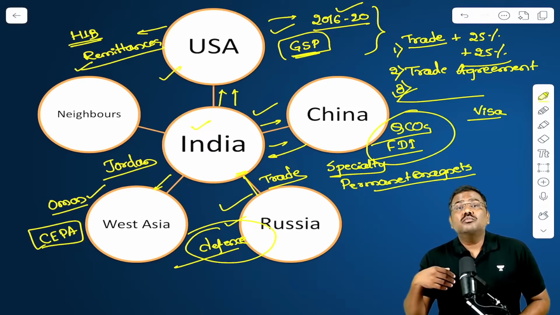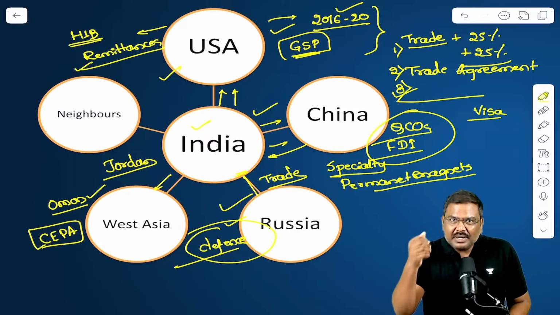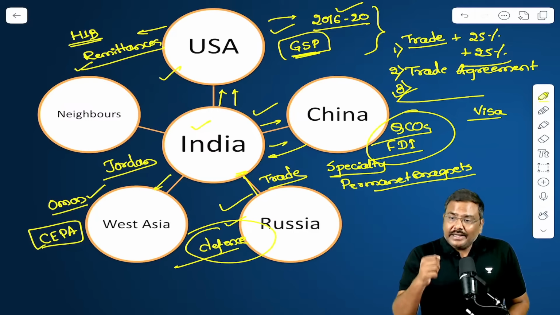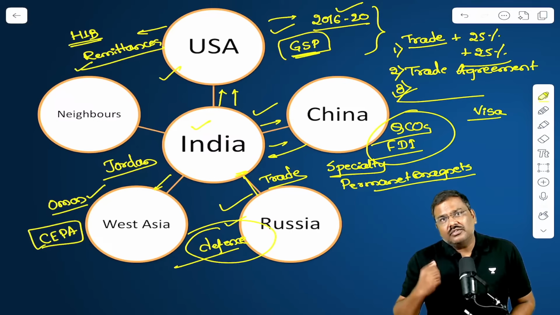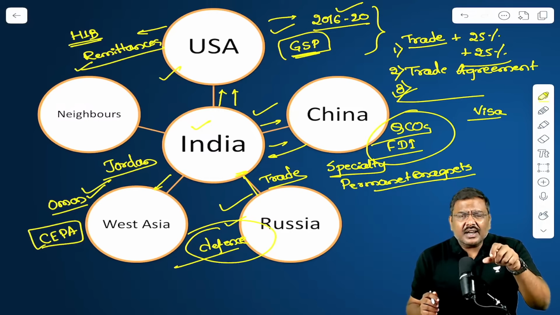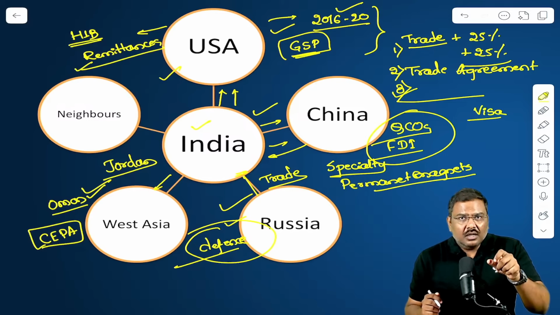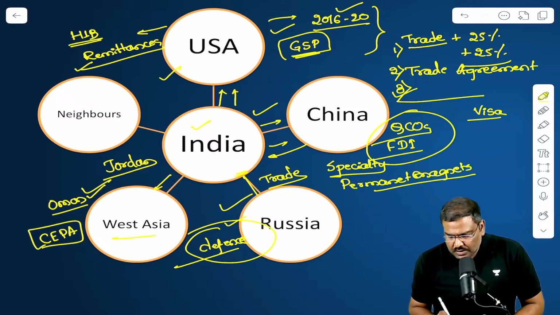More movement of skilled labor is expected in this region, and the bilateral trade is also expected to be boosted because of these agreements. So in the context of West Asia, the recent trips and the role of India in the crisis that is happening in the Middle East are also important. These are certain points in the context of India and West Asia that you need to remember.